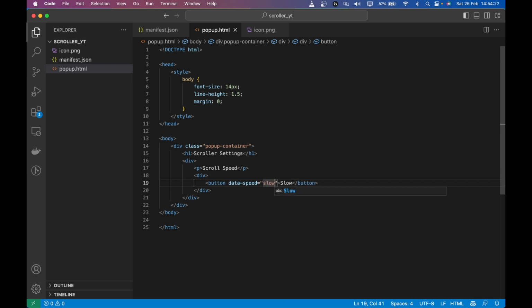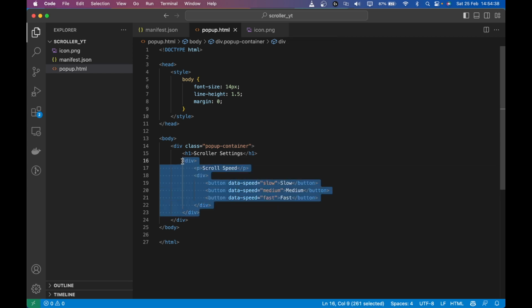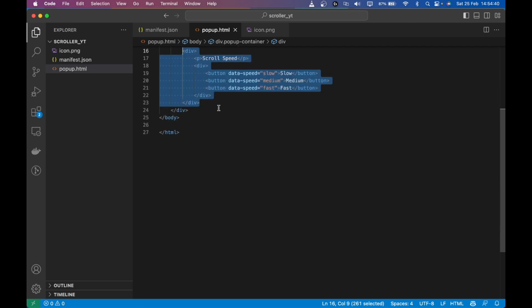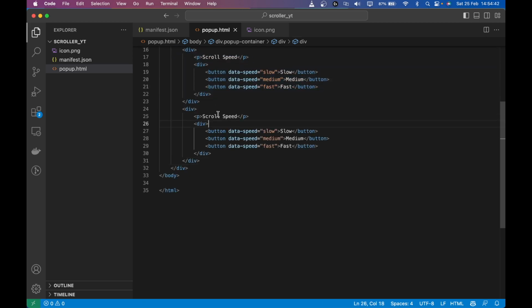So I'm just going to create slow, and then we'll let GitHub Copilot do its magic and it will just autocomplete everything for me. Medium, fast. So now we have all these buttons. Now we're going to create another div. I'm just going to copy and paste this. And that will be our start and stop buttons, like the start and stop section.